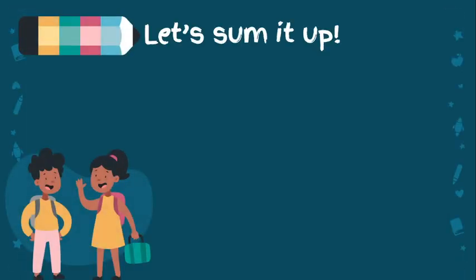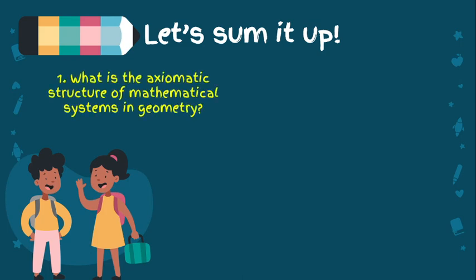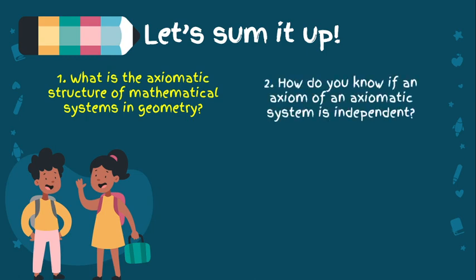Now, let's sum up. So, what is the axiomatic structure of a mathematical system in geometry? Okay, this is a list of undefined terms together with a list of axioms. Very good. How do you know if an axiom of an axiomatic system is independent? Okay, again, an axiom is independent if it cannot be proven from the other axioms. So, to prove that one axiom is independent from all of the others, you should find a model in which the axiom is false, but all of the other axioms are true.